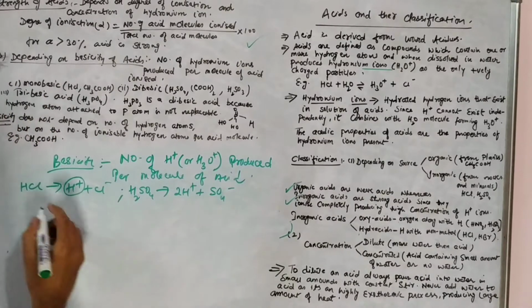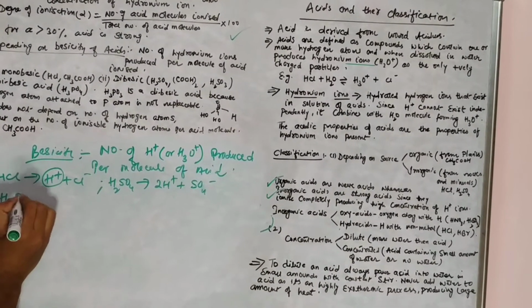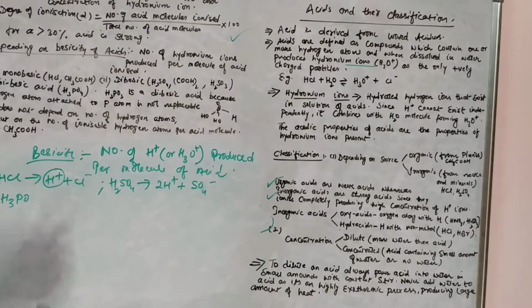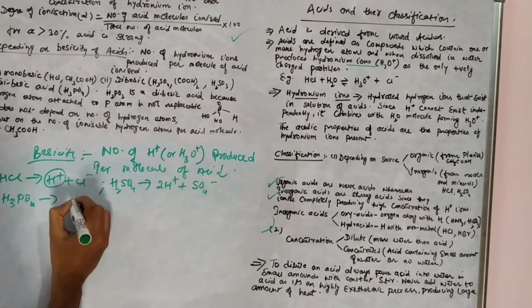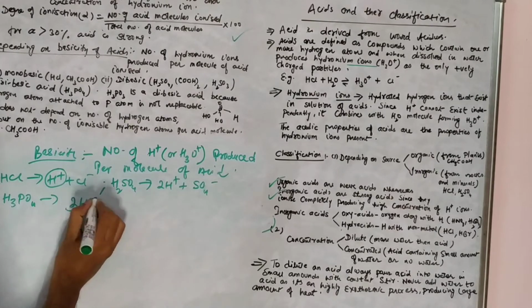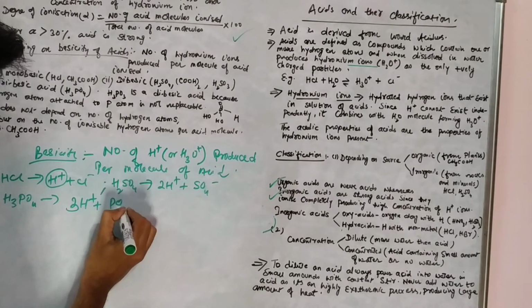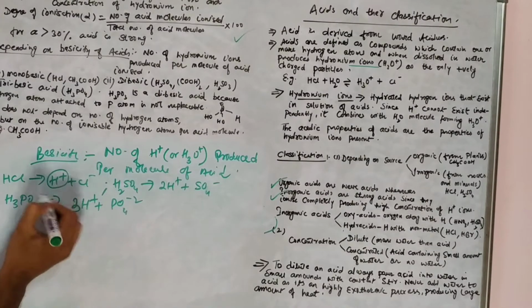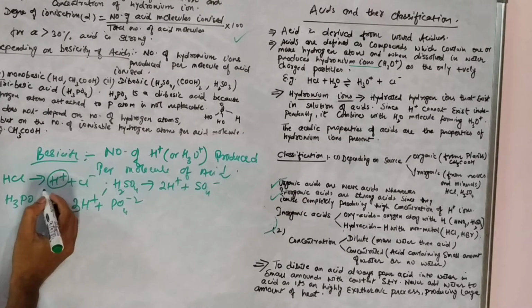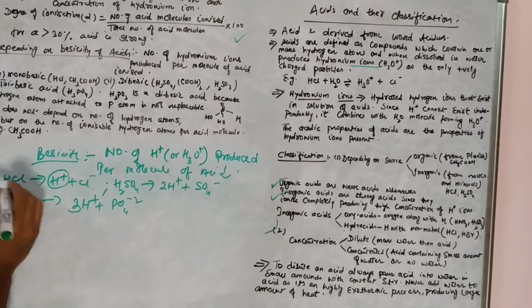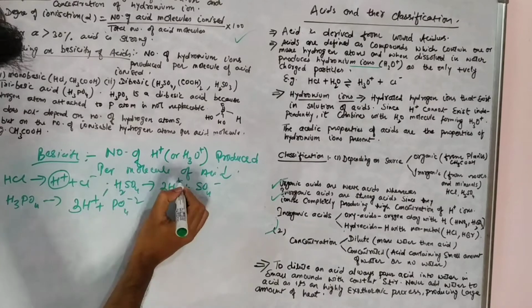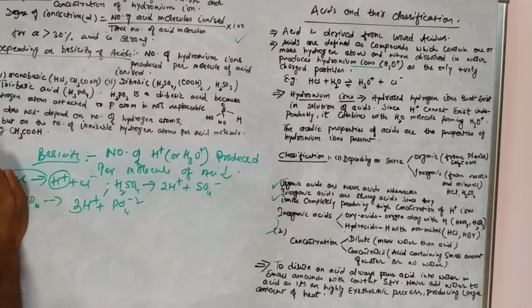Similarly, H3PO4 will produce 3 hydrogen ions plus phosphate. So the acid that produces one hydrogen ion is a monobasic acid, right? And this acid, this is monobasic.